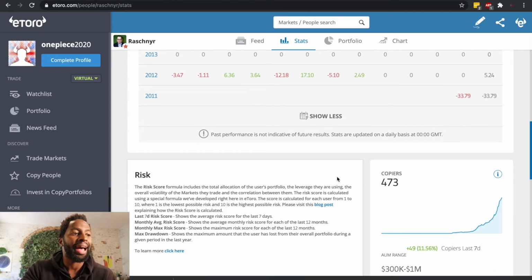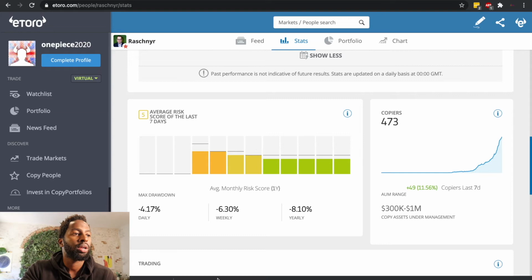Now you have here the average risk score of the last day, and you have max drawdown. Max drawdown, for those who don't know, gives you an overview of how much his portfolio, how much his trades in a day have moved. If you were to look at any given moment, how much negative your balance would be.